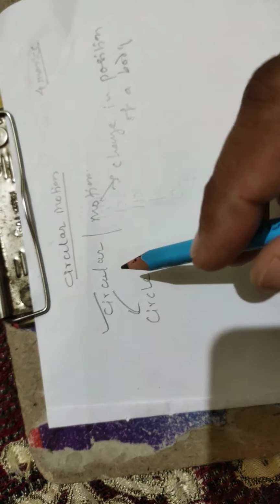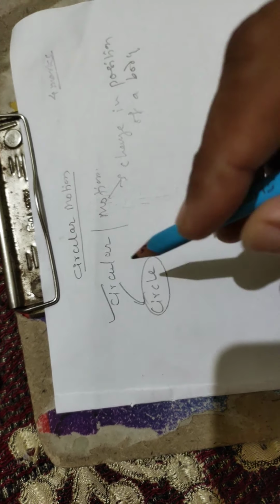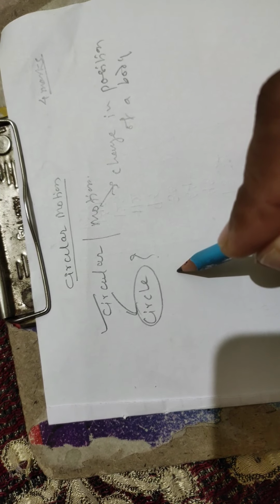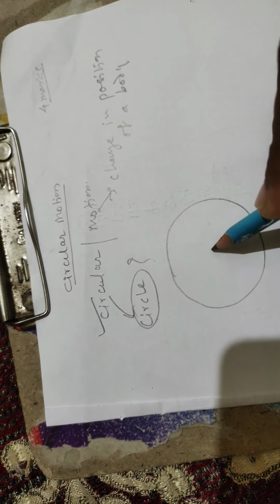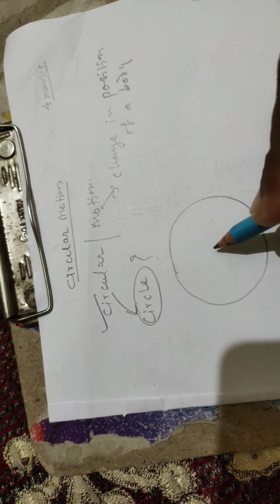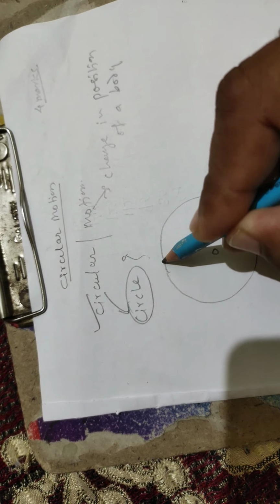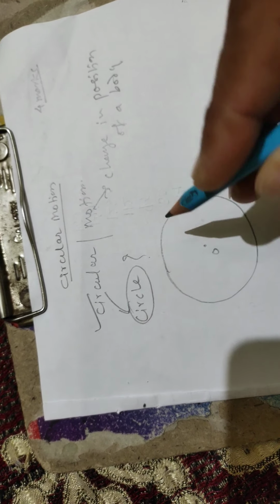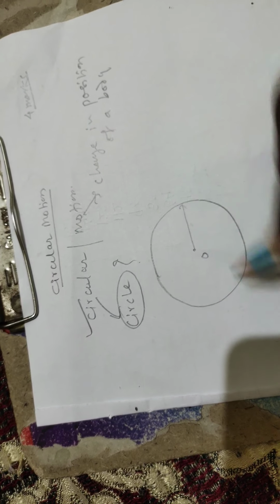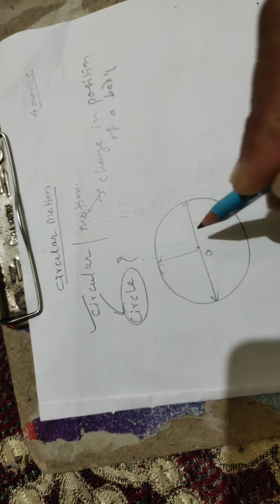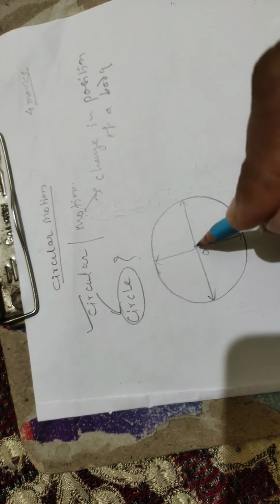So here we all know the definition of the circle. What do you mean by the circle here? Circle means it is the locus of all the points at an equal distance from the center. This is the center of the circle, and this circular line has an equal distance from this center. These arrows denote the equal distance.